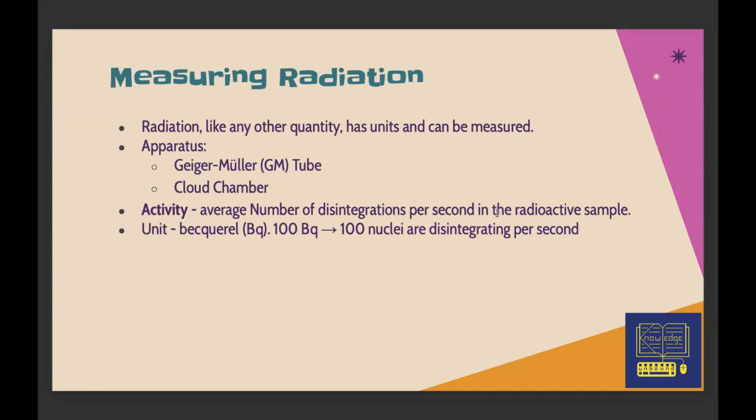So measuring radiations, there are plenty. There's a cloud chamber and a Geiger-Müller tube which you can use. So these are values that they can give, and basically they are units to measure radiation there.